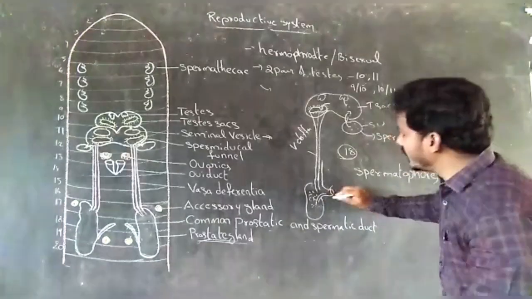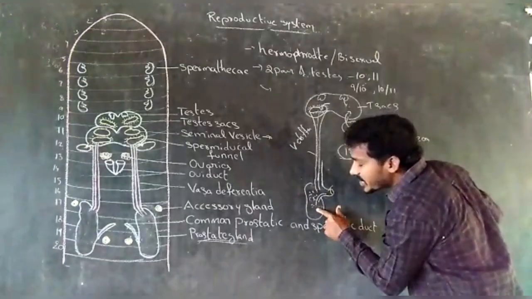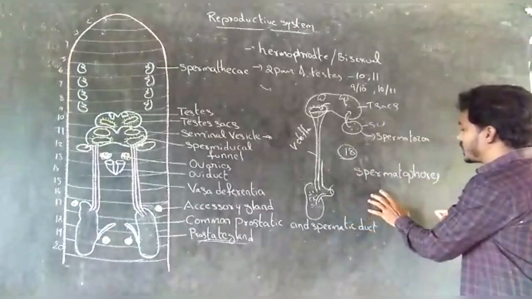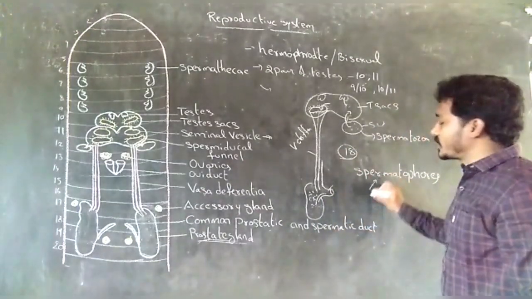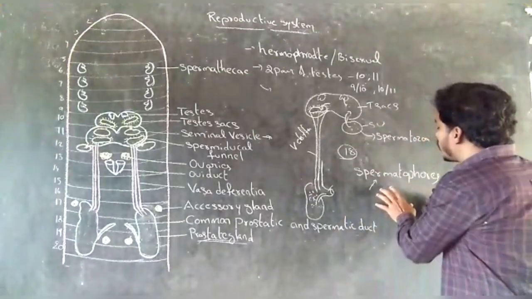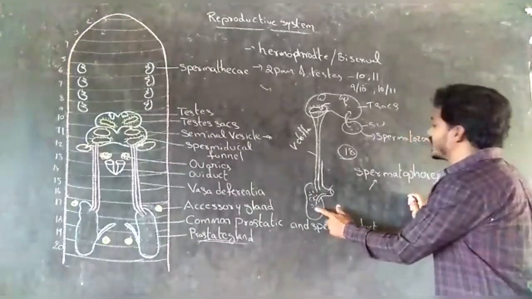Spermatophores are formed by the prostatic secretions. The packets of sperms are called spermatophores.